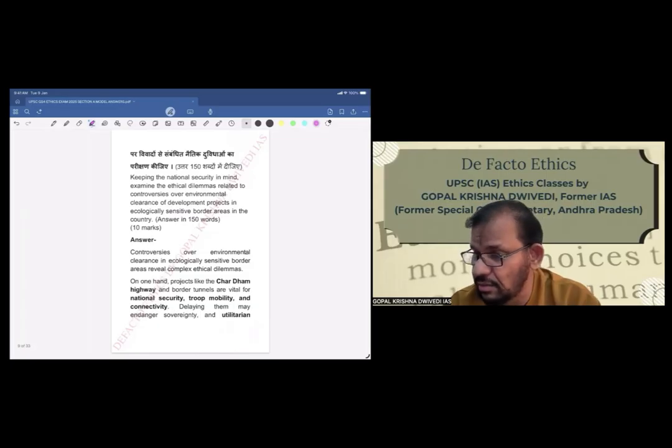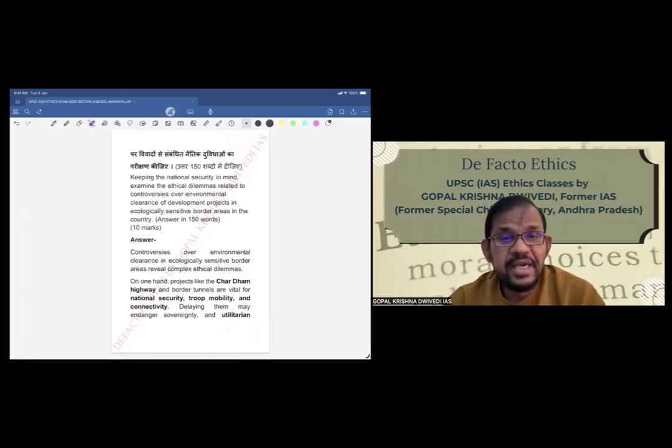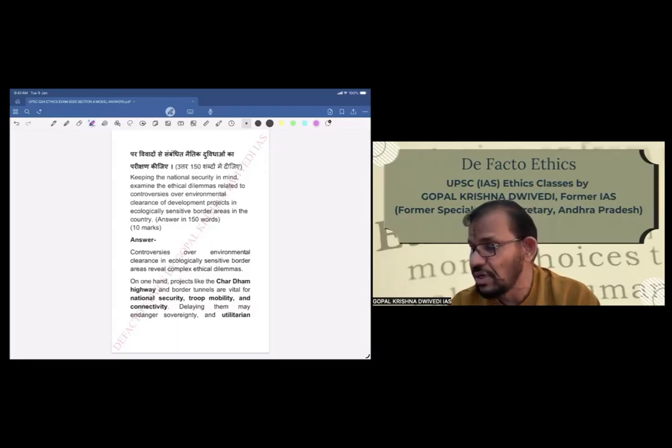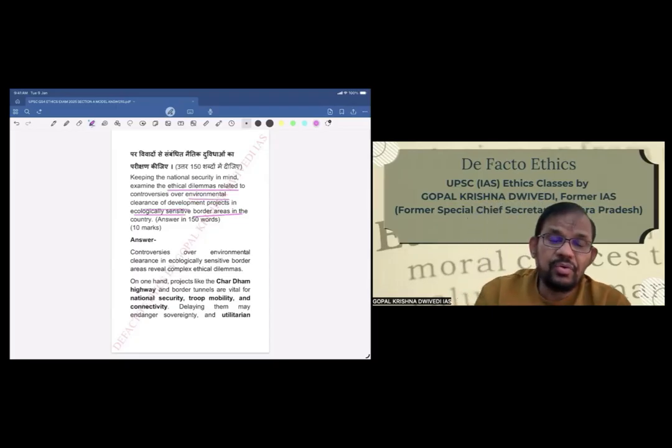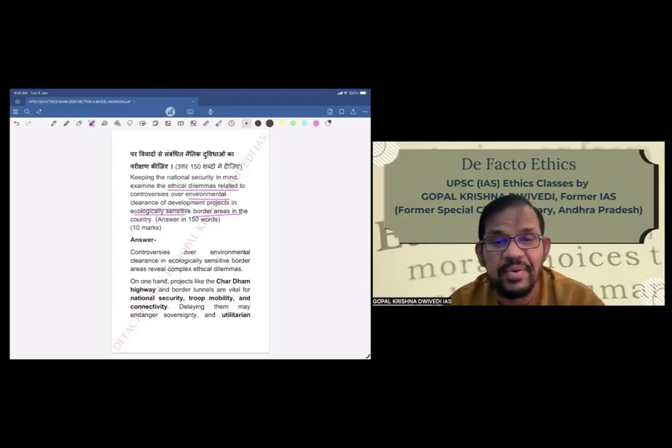Now we'll go to part B of the second question. Keeping the national security in mind, examine the ethical dilemmas related to controversies over environmental clearance of development projects in ecologically sensitive border areas in the country. Here a number of terms are important: first, border areas, then ecologically sensitive projects, and then you have to examine ethical dilemmas of environmental clearance. So basically, environmental clearance of projects in border areas has to be examined here.